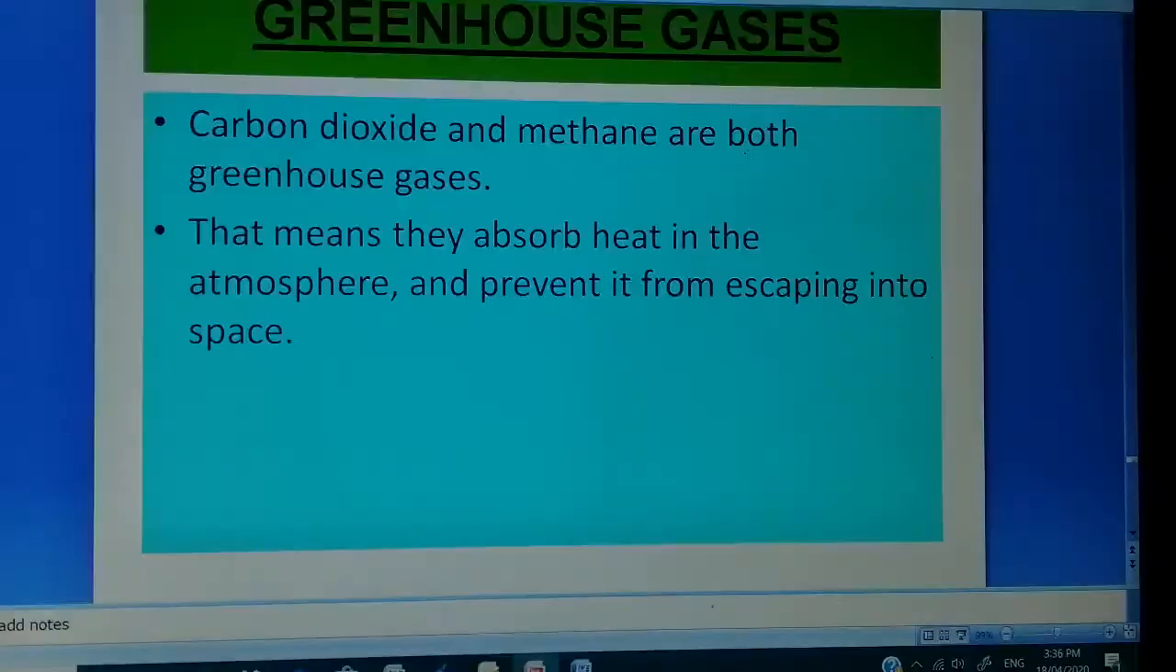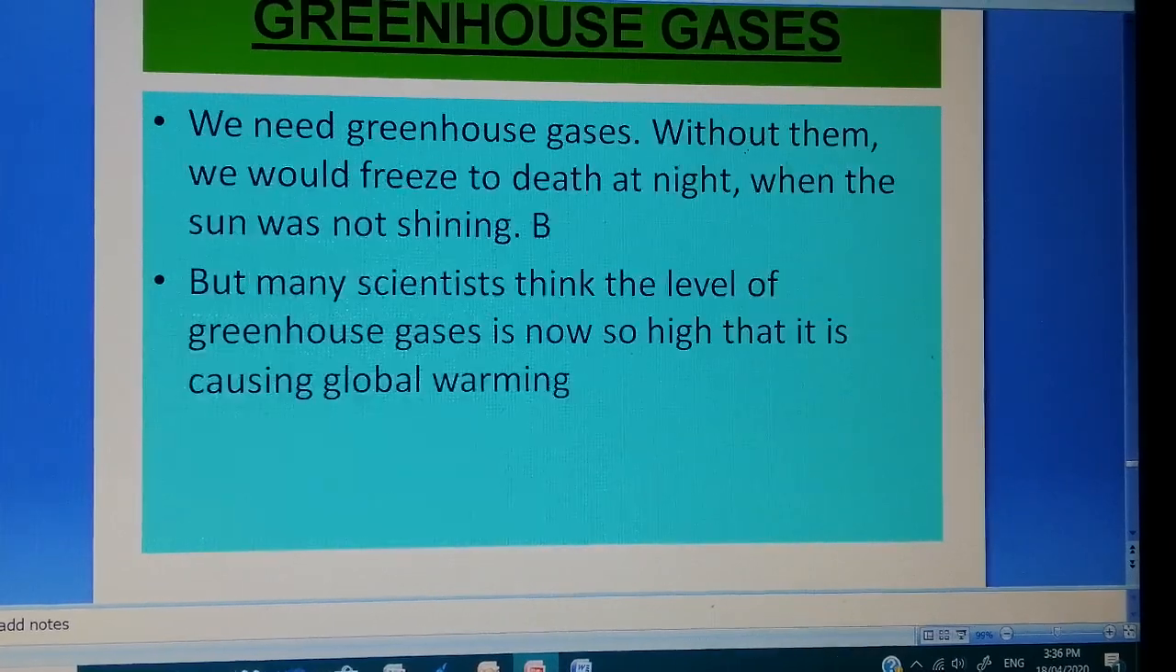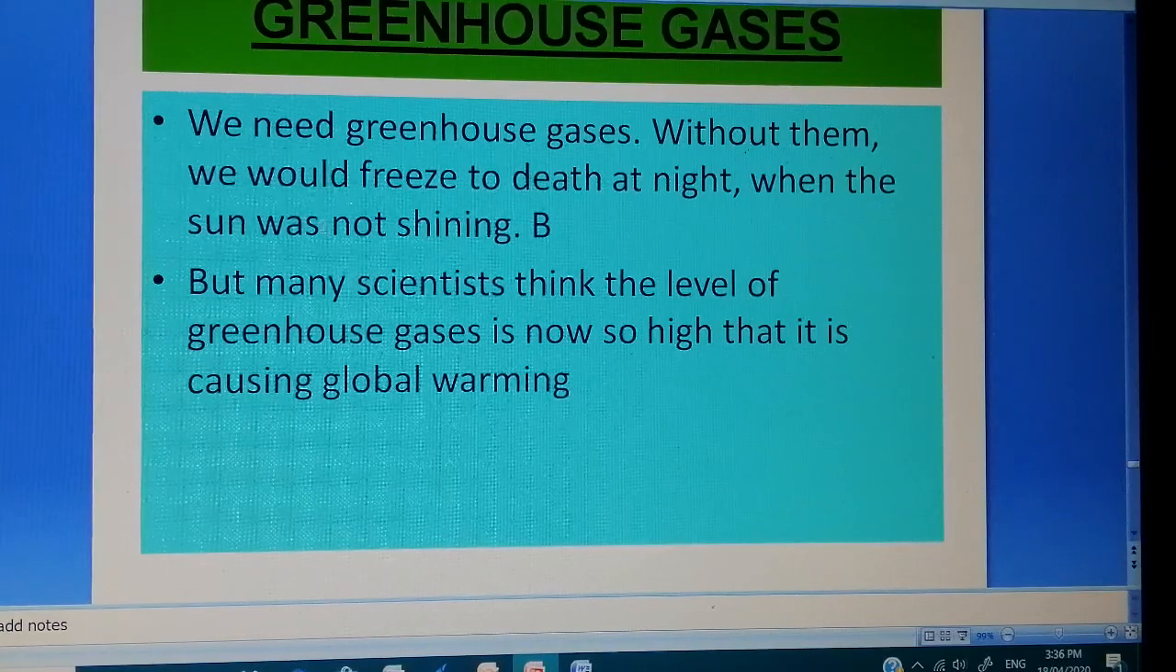So we will see which are the greenhouse gases. Mainly the greenhouse gases are carbon dioxide and methane. They prevent the sun rays from escaping into space. So why do we need these greenhouse gases? We need them because greenhouse gases help to keep a moderate temperature in our atmosphere. But if the greenhouse gases are high, it will cause global warming.